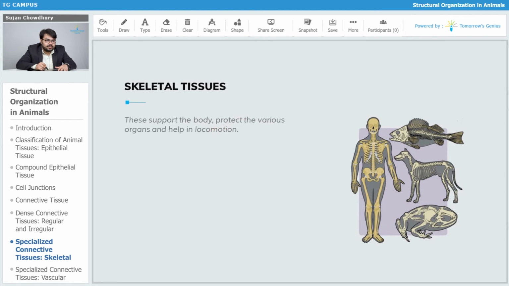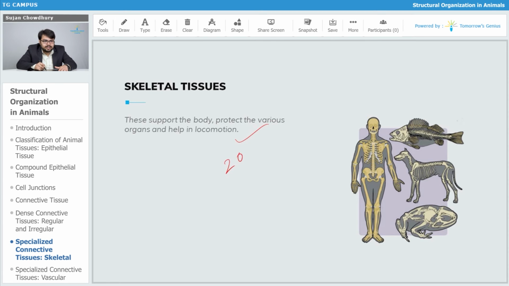These support the body, protect the various organs, and help in locomotion. As for example, the cerebral cavity, that is the brain box, protecting the brain lying inside. Then we have the rib cage, which is protecting the important organs of thoracic cavity, namely the thymus, heart, and the lungs. Besides, they also help in locomotion, like we already know.